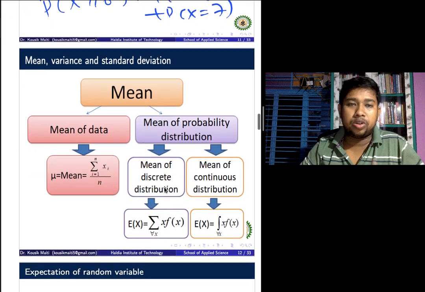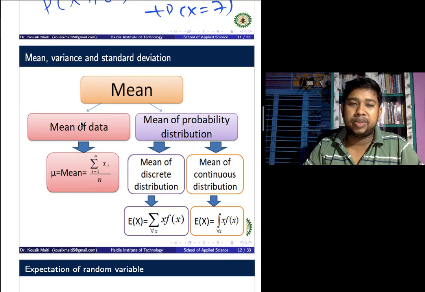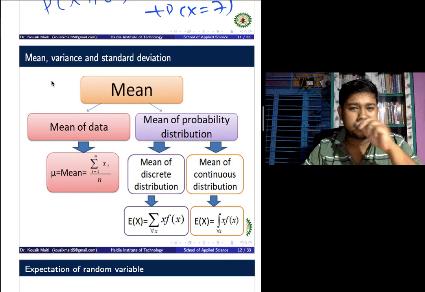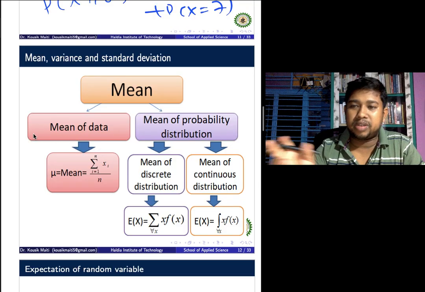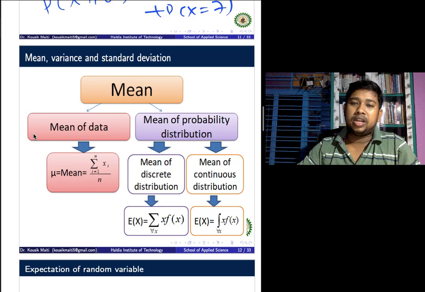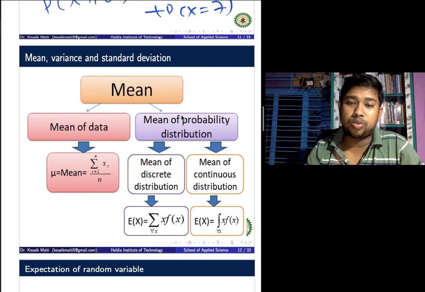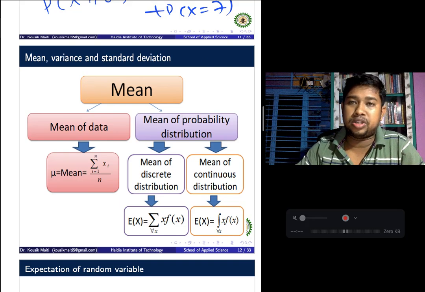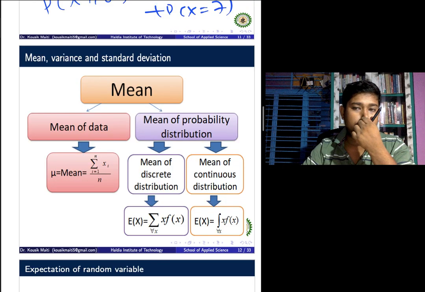Okay, next class we will discuss the mean, variance and standard deviation. The mean of data is the summation of all x i divided by the total number of data. Next class we will discuss the mean of a distribution. The random variable has two types, discrete type and continuous type, so the mean is also of two types: mean of a discrete distribution and mean of a continuous distribution. Next class we will discuss this way. Thank you.